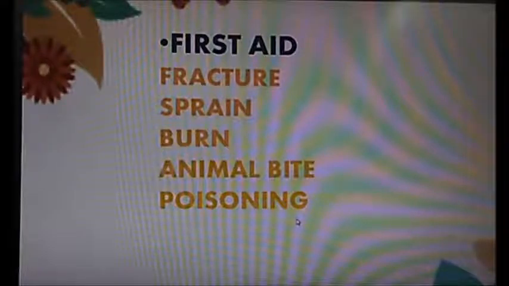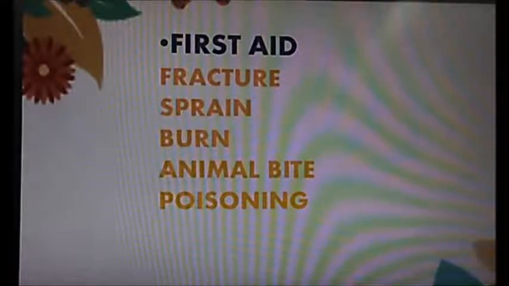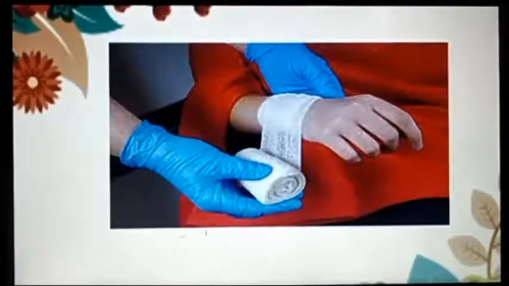So, let's get started. Now, what can you see in this picture? There is a person who is putting a bandage on another person. We can say he's a doctor putting a bandage on the person. Why? Maybe he or she got hurt.